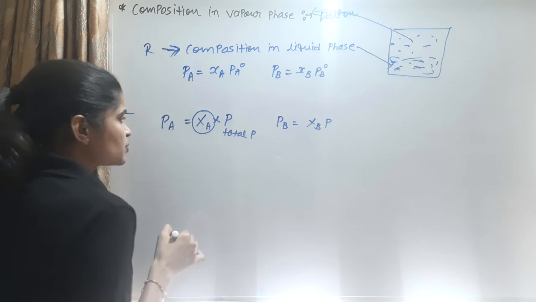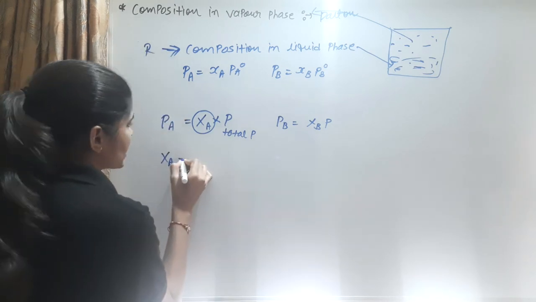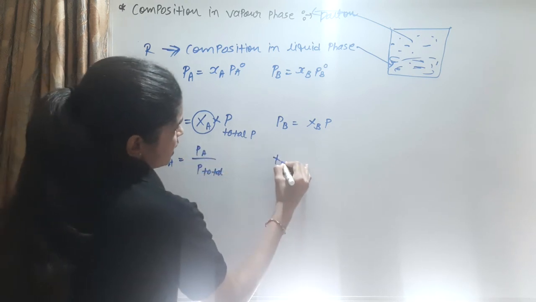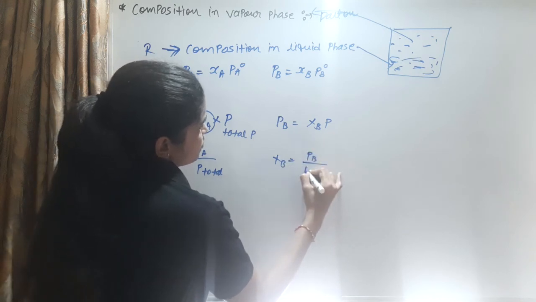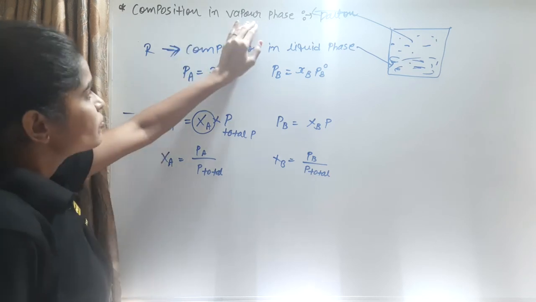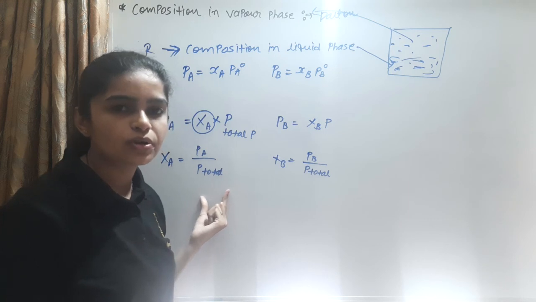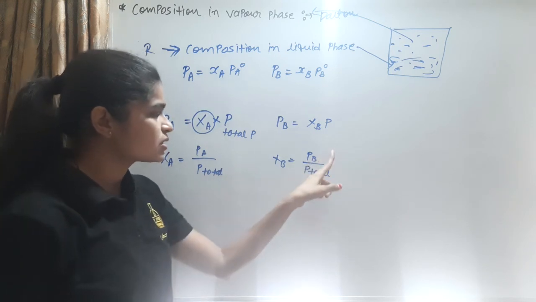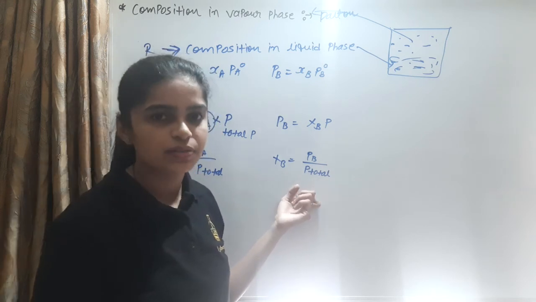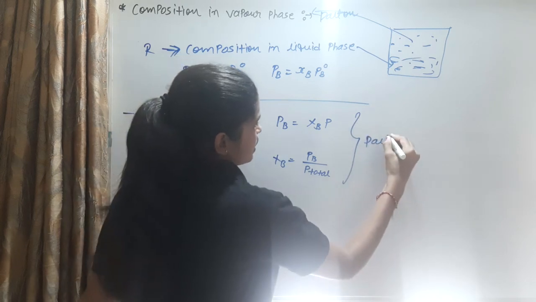Composition in the vapor phase means we find the mole fraction. So the mole fraction XA is equal to PA upon P total, and XB is equal to PB upon P total. The mole fraction for the vapor phase is equal to the partial pressure of component A upon the total pressure, and the same for XB: the partial pressure PB upon the total pressure. This is Dalton's law.